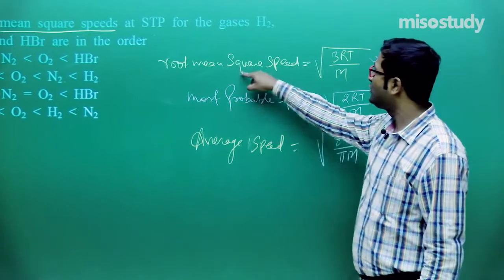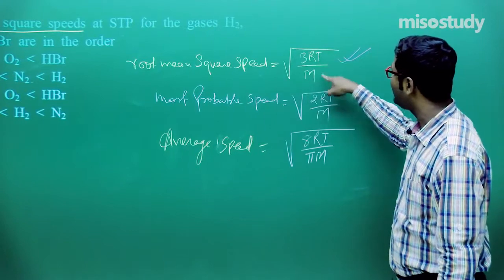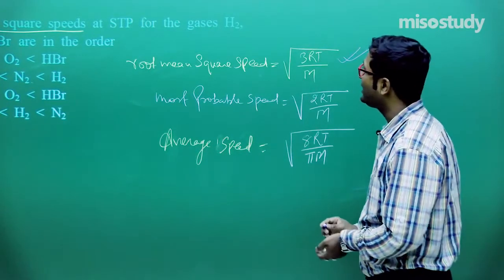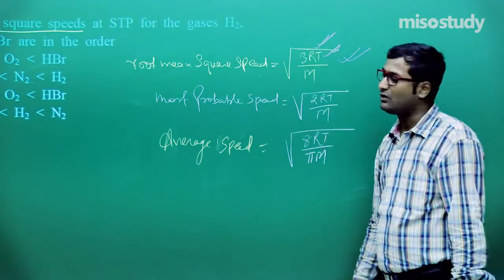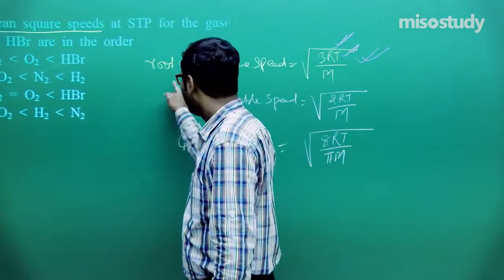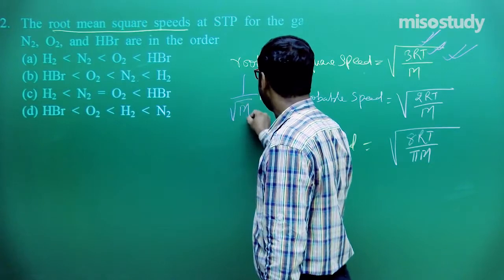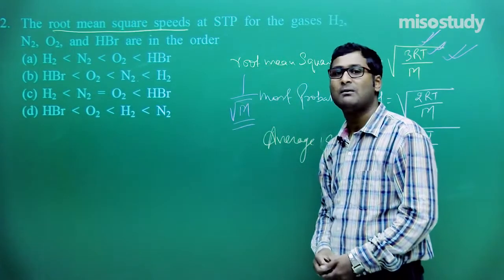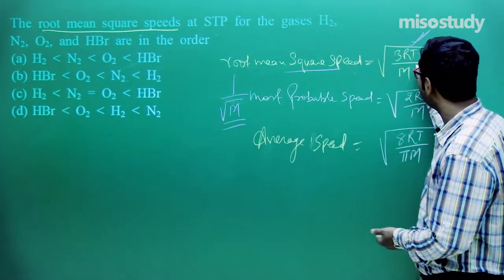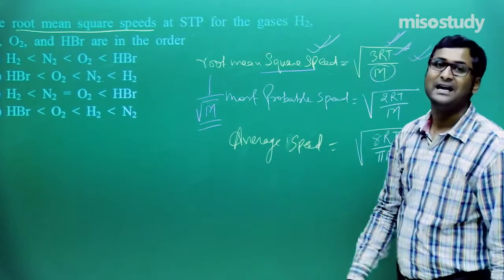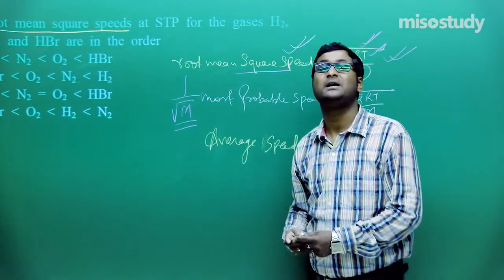Now here is the root mean square speed. Look at the formula: root under 3RT upon M. Here the temperature at STP is fixed, and as we know R is also fixed. This is the gas constant. So the variation in root mean square speed depends on the value of M, the molar mass. It is inversely proportional. If molar mass increases, then root mean square speed decreases. If molar mass decreases, then root mean square speed increases.